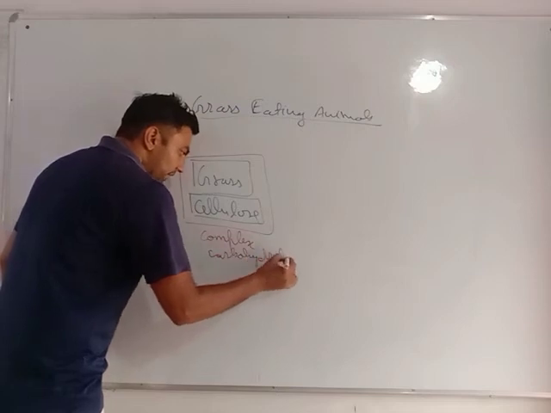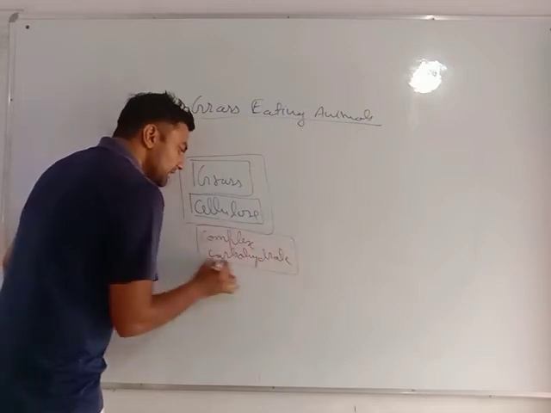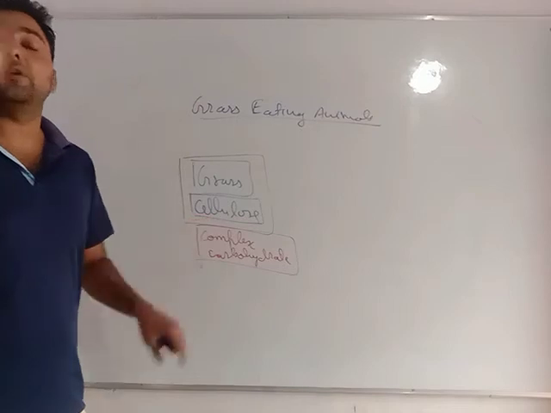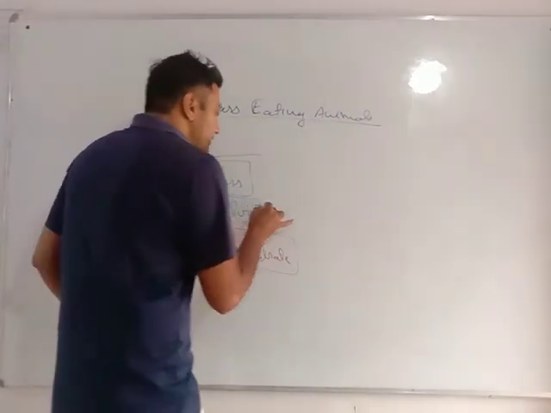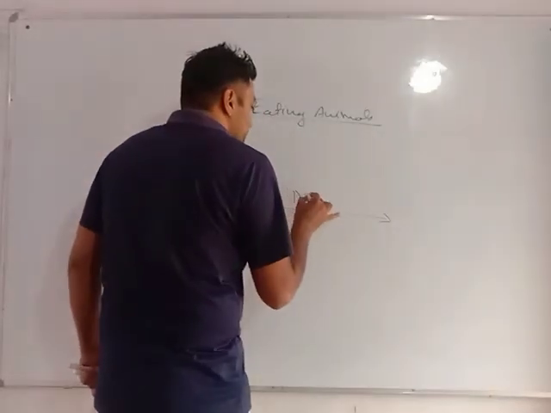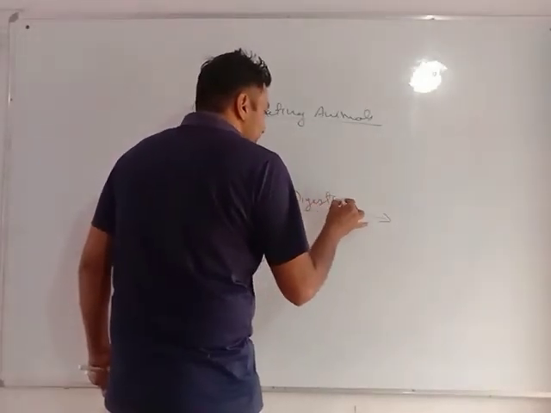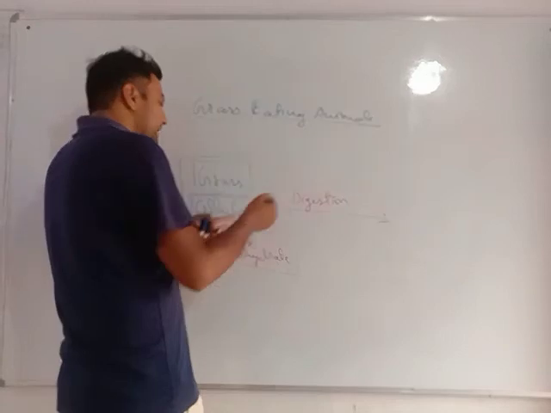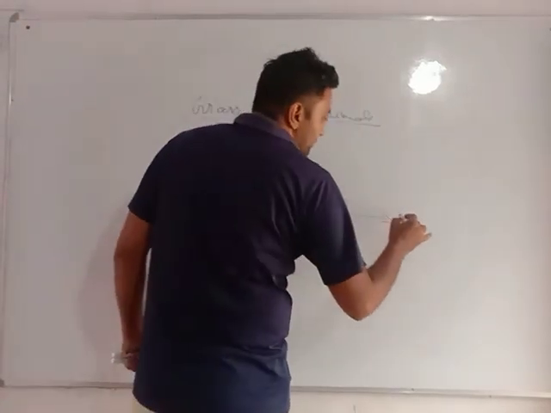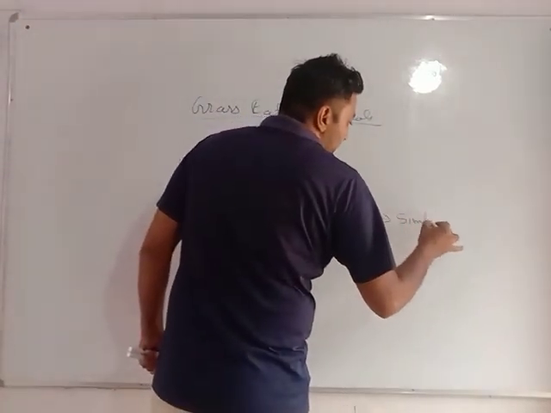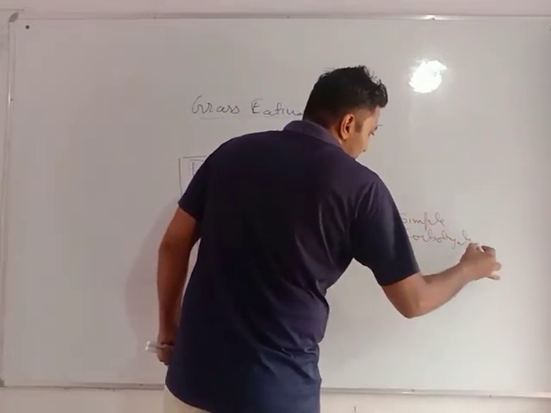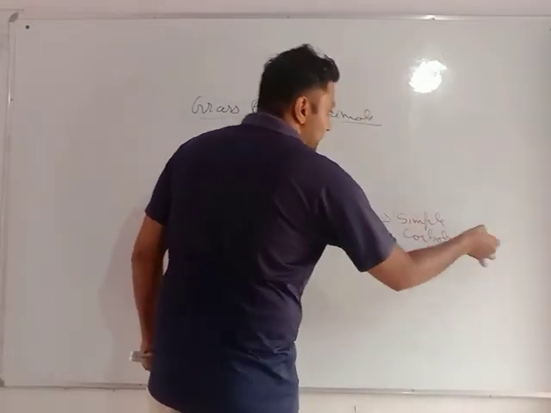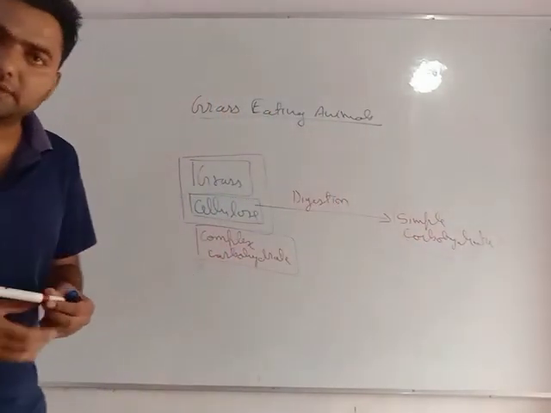Complex carbohydrate means animals cannot use cellulose directly. Very important. Then what will we do? We will do the process of digestion, and by digestion we will convert the cellulose into simple carbohydrate, and the simple carbohydrate will be used by animals.